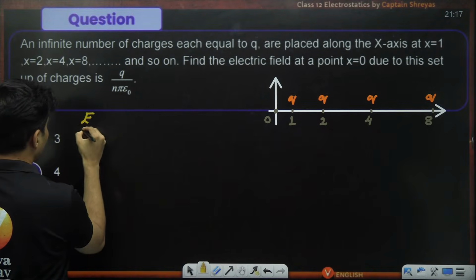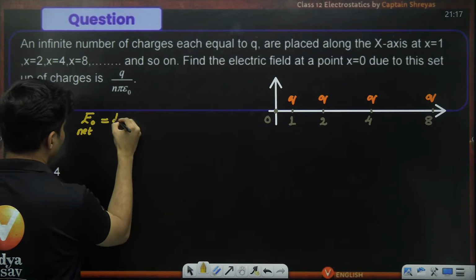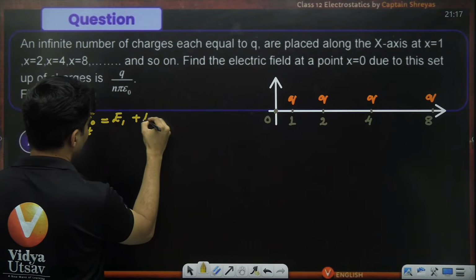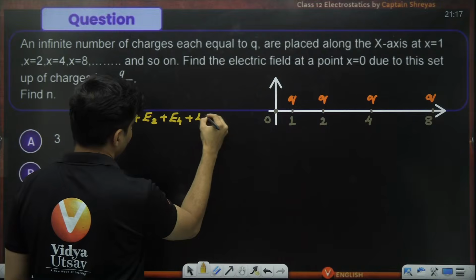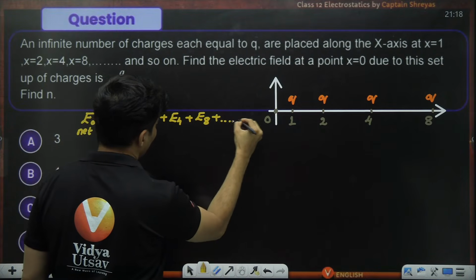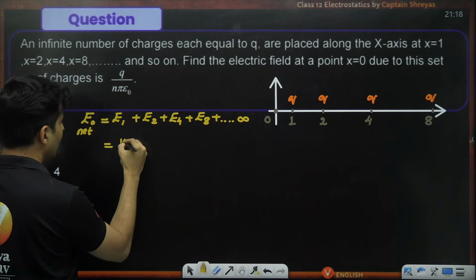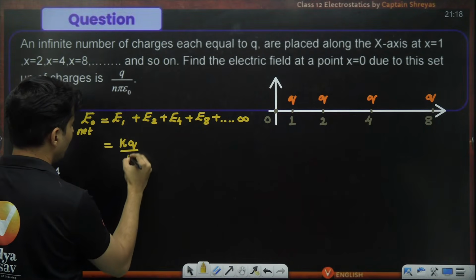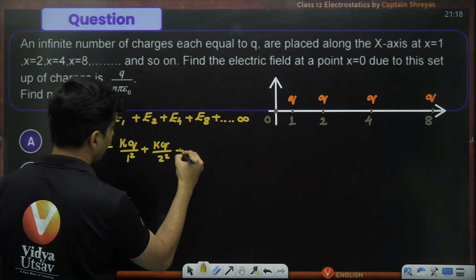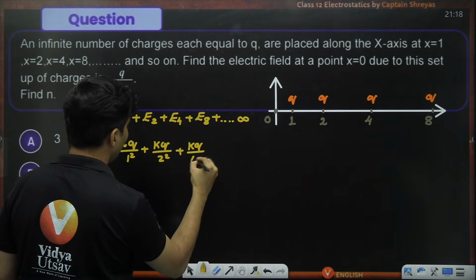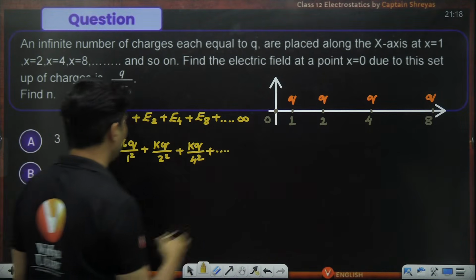What will be the electric field at origin? That will be the net field. So that will be the electric field due to the charge at 1 plus the charge at 2 plus the charge at 4 plus the charge at 8 and so on and so forth. There will be infinite number of terms. E1 will be K into Q divided by 1 square, then kq divided by distance 2 square. Similarly, kq divided by 4 square, and so on and so forth. And this will keep on continuing.